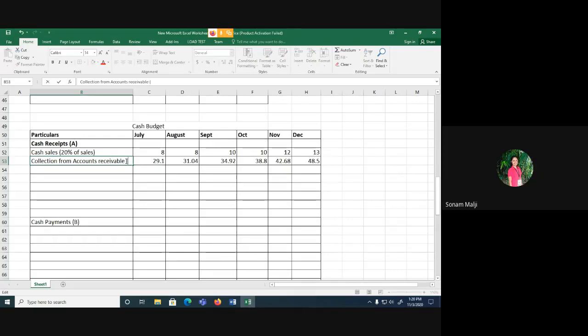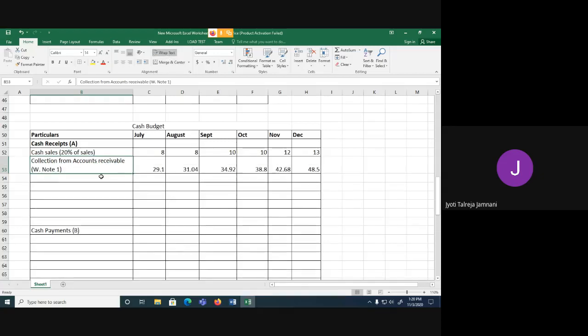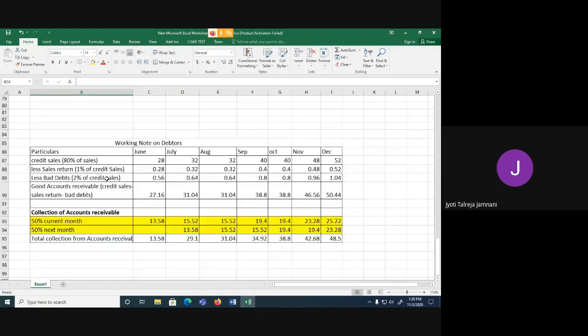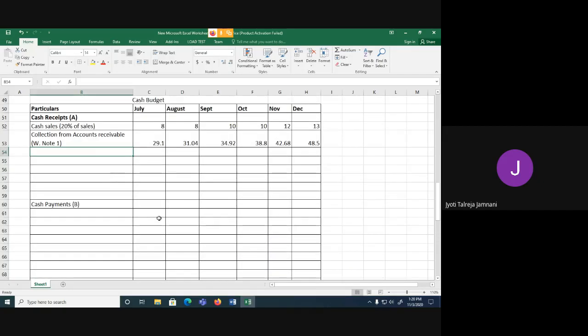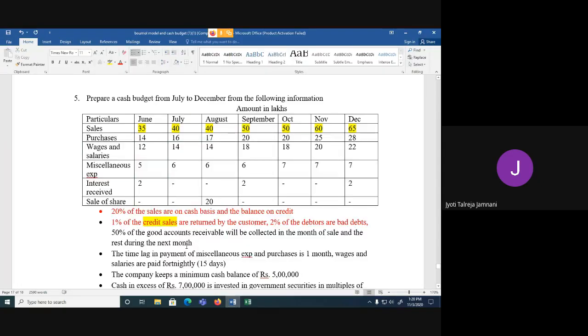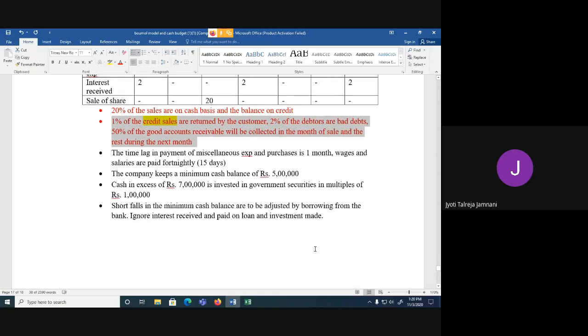Here, ma'am, you can write working note 1. Because in the exam, if you directly show the answer, they may not understand how you have got it. So there is a working note below which they will check, and then through that, this is the logic of what you have got. Okay. So we finished with the entire second point, that is we are done with how we are going to collect money from debtors. Now let's go to the third point.